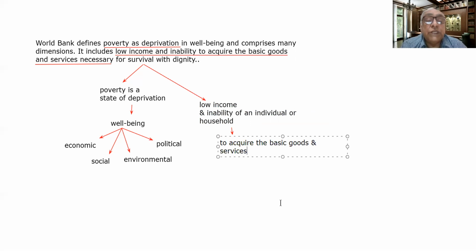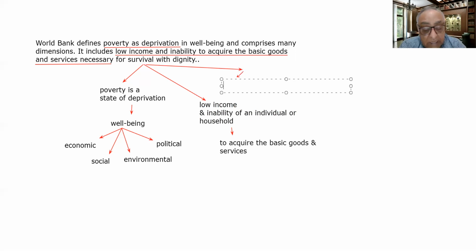And for what are the basic goods and services required? These are required for two things. One important thing is survival. And further, the World Bank said that it is not only survival, it is survival with dignity.